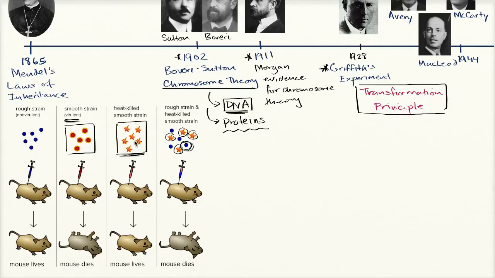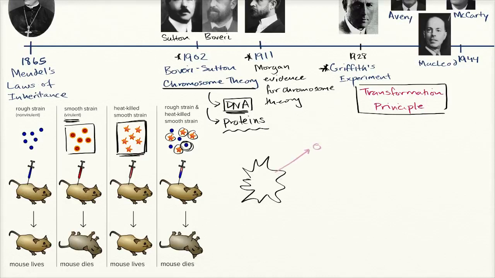And they did just as what I described. They took the heat-killed smooth strain. They would try to separate the different constituents out. You can separate them out physically. You could use certain washes that would wash away certain components. You could use enzymes that would destroy certain components. And eventually, and this is very meticulous work, so you can imagine they take the whole dead heat-killed smooth strain, and they start to separate it out into its various components.